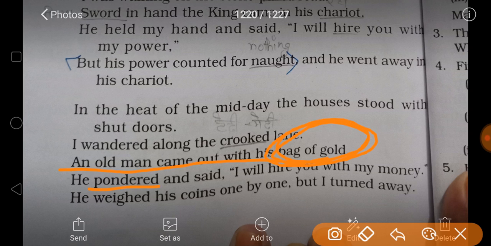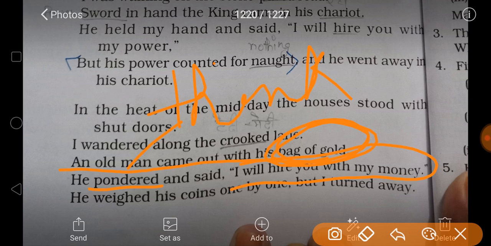He pondered, meaning he thought. So the old man thought for a while, and he said, I will hire you with my money, in exchange for his money.